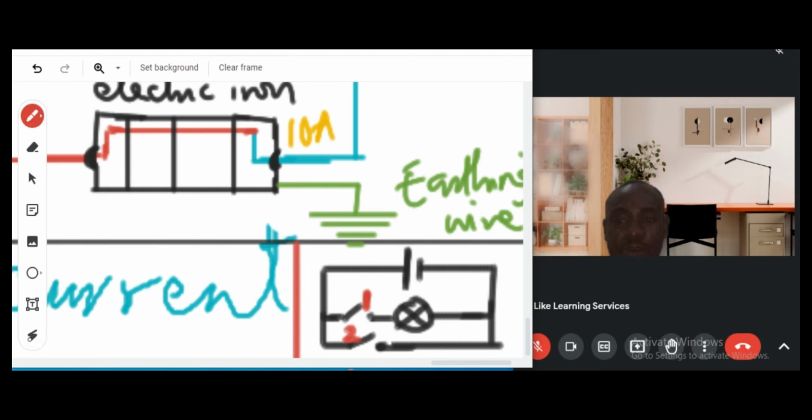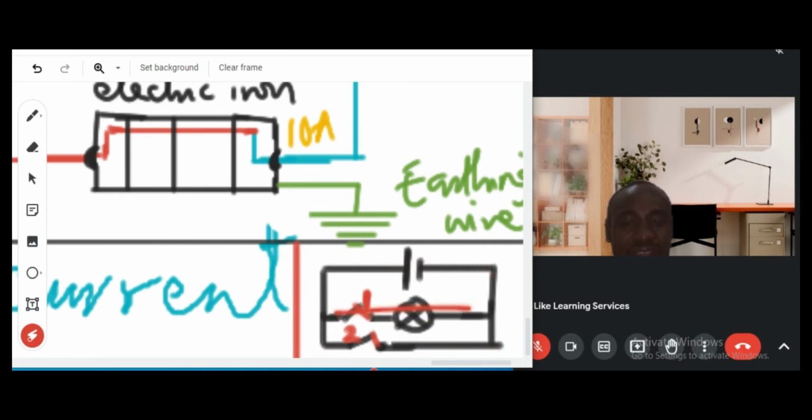But if we close both switch 1 and switch 2 like this, we close this and we also close this, current will bypass the lamp and follow this path where there's not much resistance. It's going to follow this outer loop. So it will go through here. Once you get to this junction, it will not flow through this route. It will flow through this route where there's not much resistance.